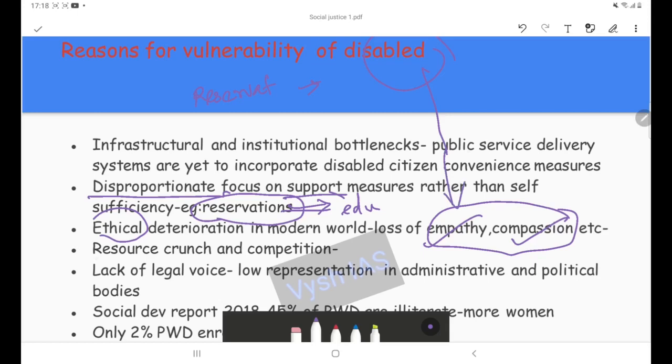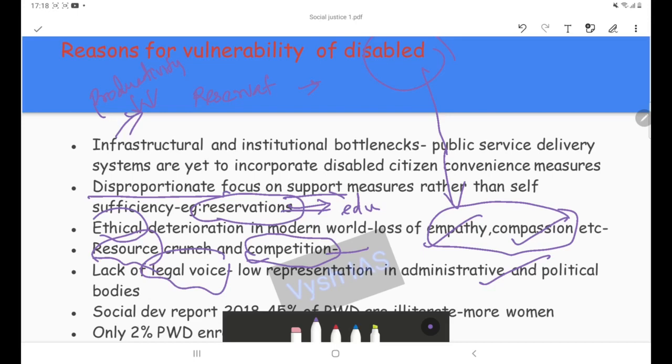And there is this notion of resource crunch and competition. Unfortunately, disabled people are often accorded a low social status. The common public thinks: why should we divert our scarce resources to these people? The productivity of these people will be very low. So this is not going to work. Then there is the lack of legal voice. Law, representation, and administrative and political bodies actually block their voice, and their legal and rational demands are being blocked.